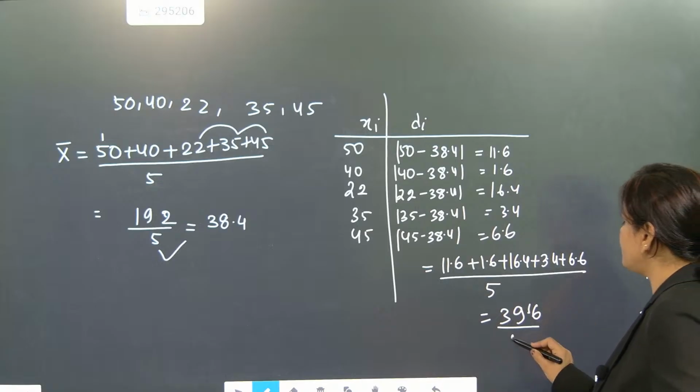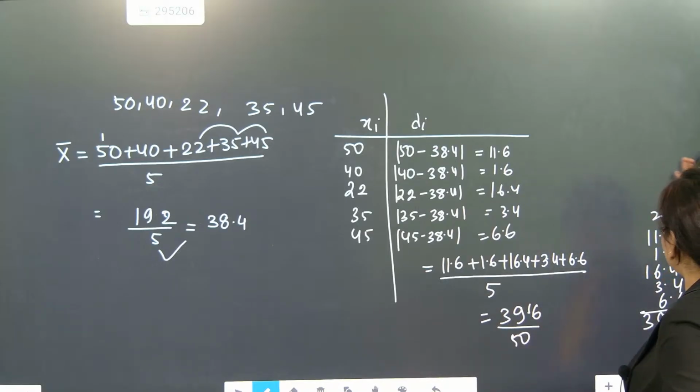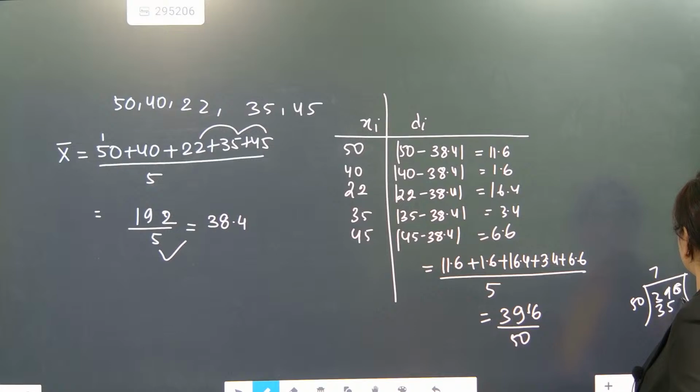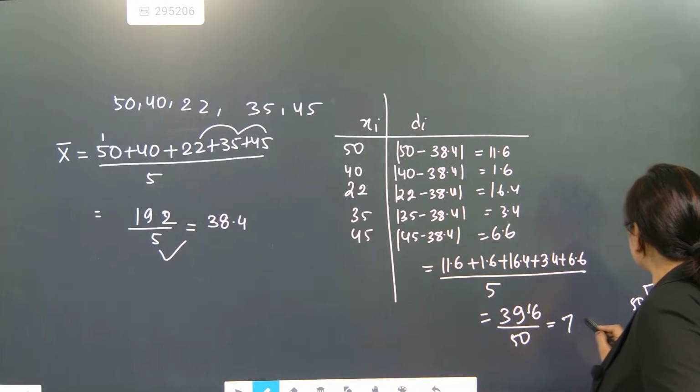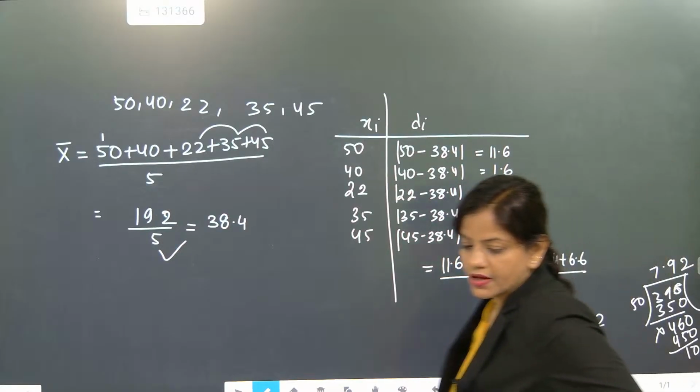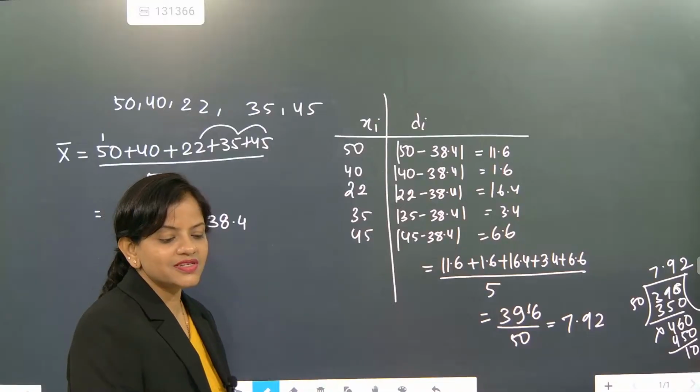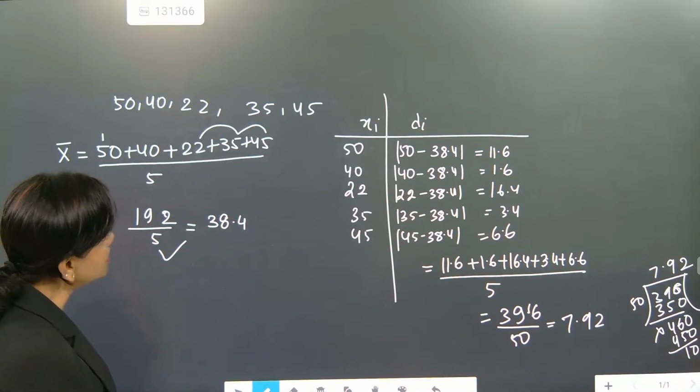If we cancel, 50 will come, so 39.6 divided by 5 easily comes. So the mean deviation is coming as 7.92. So this is exactly the way to solve mean deviation.